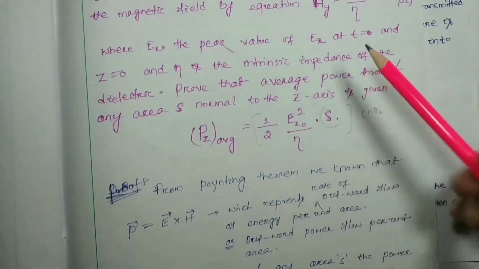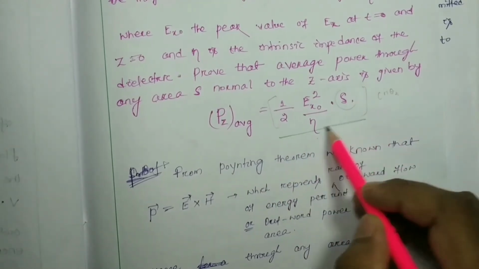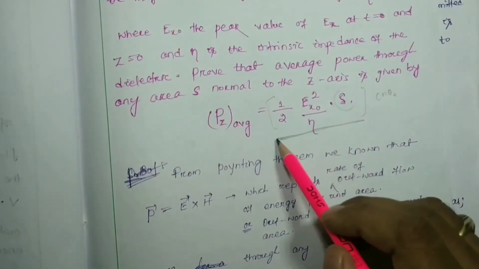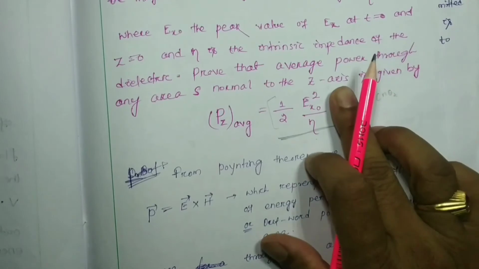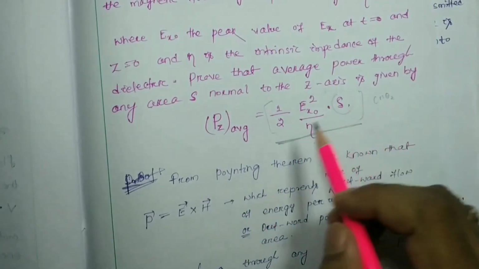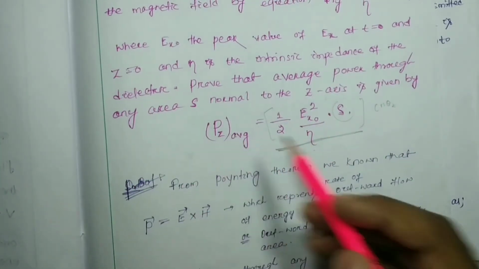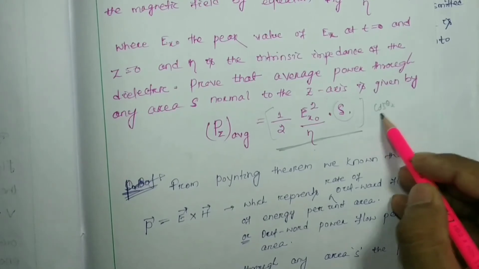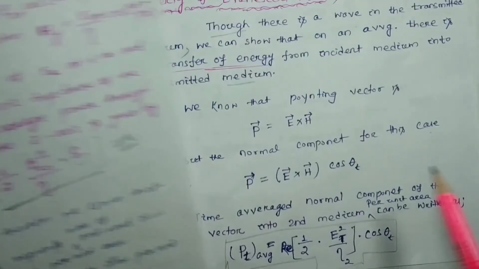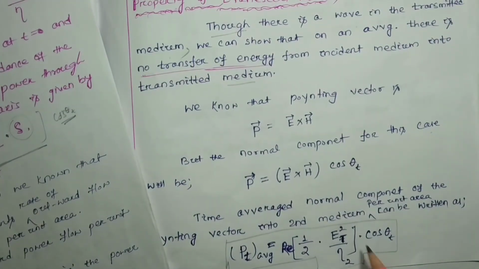By considering this problem, for surface S it will be this much, and for unit surface it will be this much. For our case of oblique incidence, the normal component of the Poynting vector will be into cos theta t. Hence I have written 1 by 2 Et square by eta 2 into cos theta t.